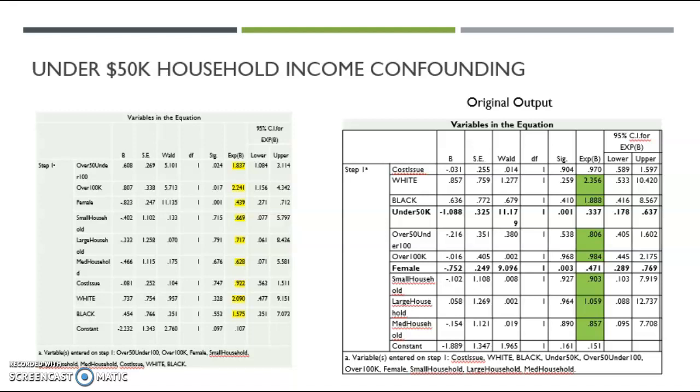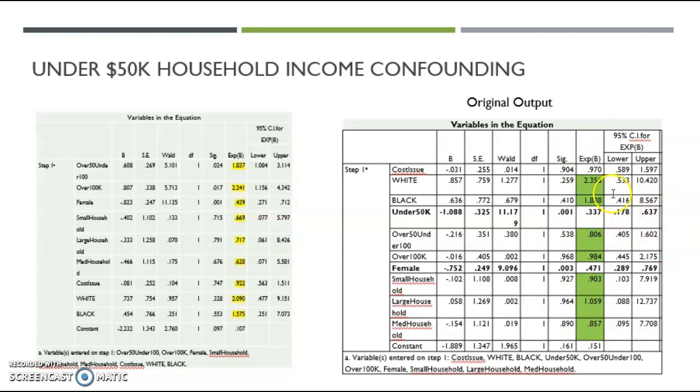This slide and the next few slides simply display my output tables after rerunning the regression analysis with my significant confounders and compares them to my original output. That included all the variables in my analysis. You will see this first table that shows the confounding results here for household incomes under 50K. I have highlighted the odds ratios in yellow on the confounding table and highlighted in green the significant differences between the original and the confounding tables in the original output table.